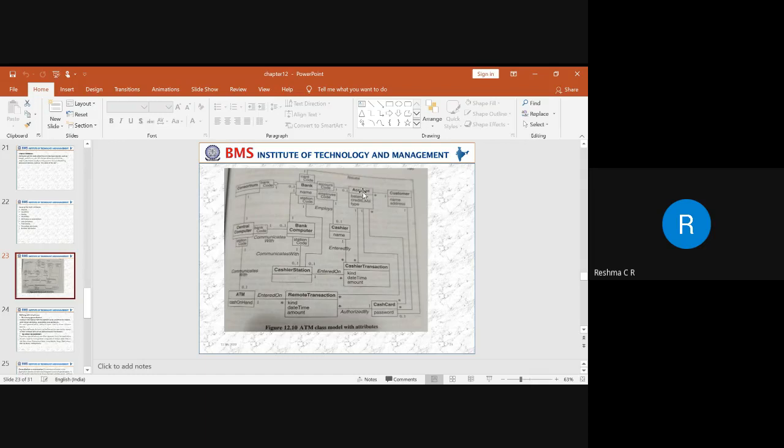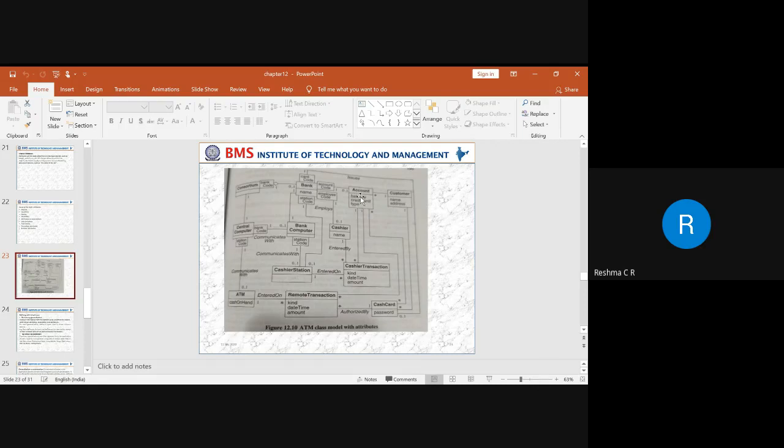In the account, you can see there are various different types of attributes. One is balance, credit card limit, and type. All these we are calling attributes because they can have different types of values. It cannot be an object. That is how we are trying to name the attributes.